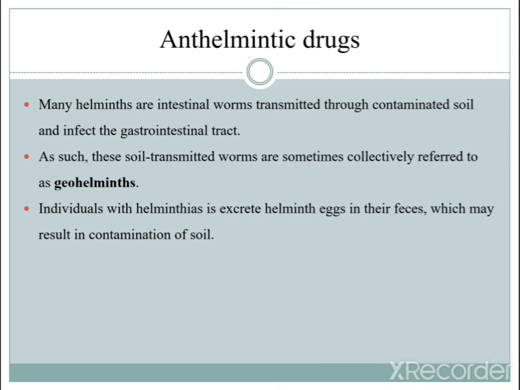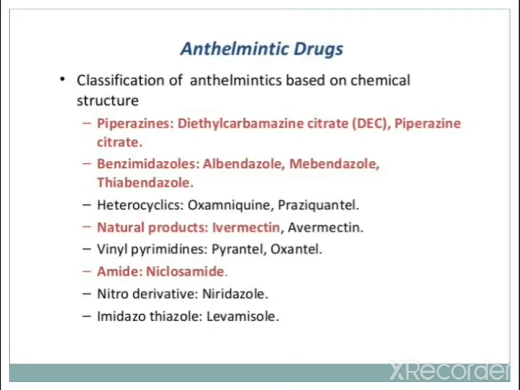So these are the anthelmintic agents. Now we'll move to the classification of anthelmintic drugs, the classification based on chemical structure. These are the major categories. The first one is piperazine, a major class. Examples in the piperazine class are diethylcarbamazine citrate, in short DEC, or piperazine citrate.